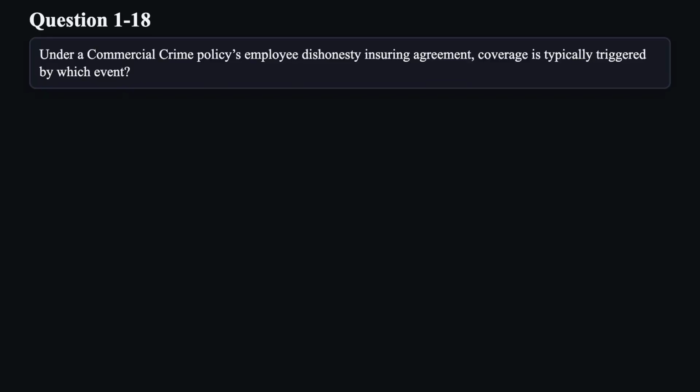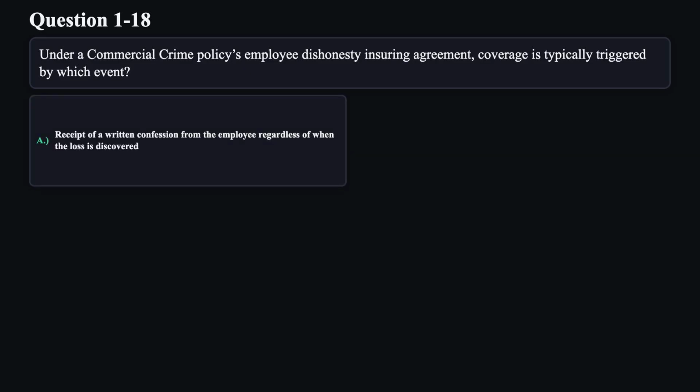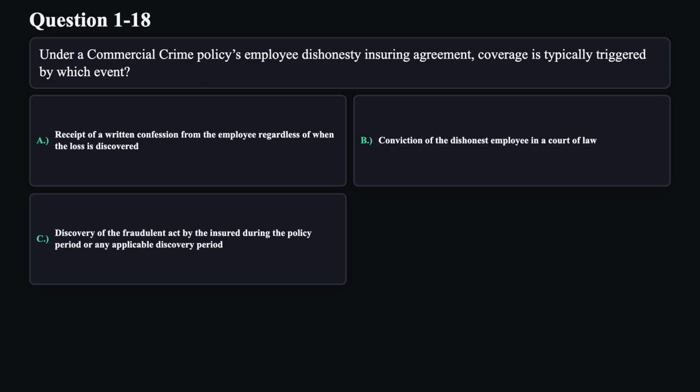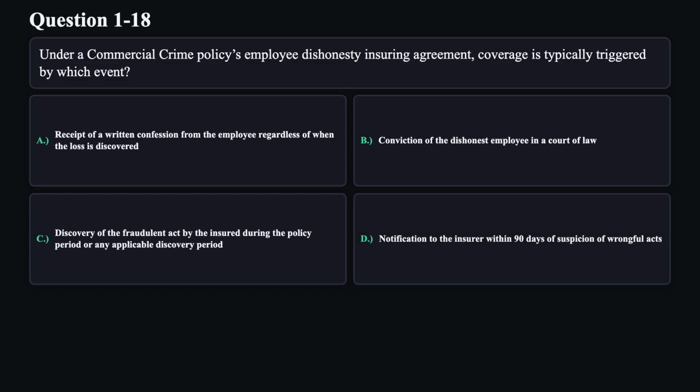Question 18. Under a commercial crime policy's employee dishonesty insuring agreement, coverage is typically triggered by which event? A. Receipt of a written confession from the employee regardless of when the loss is discovered. B. Conviction of the dishonest employee in a court of law. C. Discovery of the fraudulent act by the insured during the policy period or any applicable discovery period. D. Notification to the insurer within 90 days of suspicion of wrongful acts.